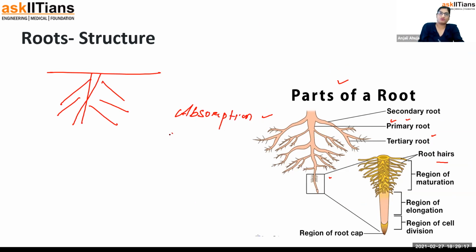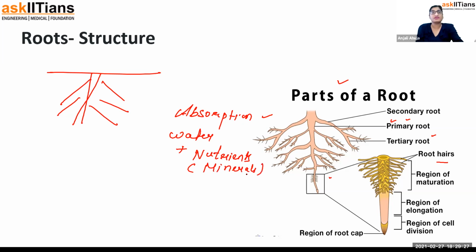It absorbs water plus nutrients, the minerals, because these minerals are water soluble. That is why transpiration happens in the plant. Transpiration means water is being evaporated from the leaves.